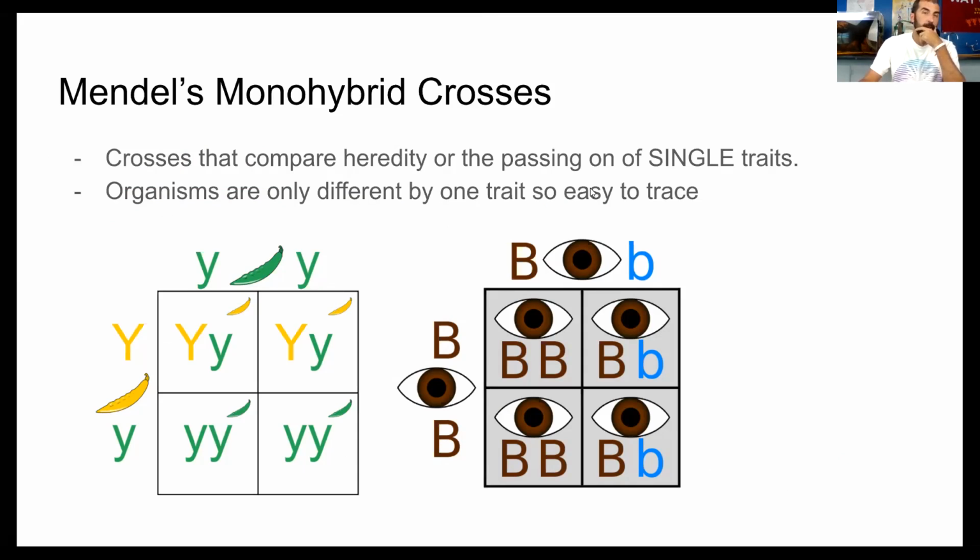All right. So a monohybrid cross is a cross that literally compares the passing on of a single trait. And that should make sense anyway, because if you remember the prefix mono, that means one. So we're only really looking at one trait. Organisms are only different by one trait, so it's easy to trace.